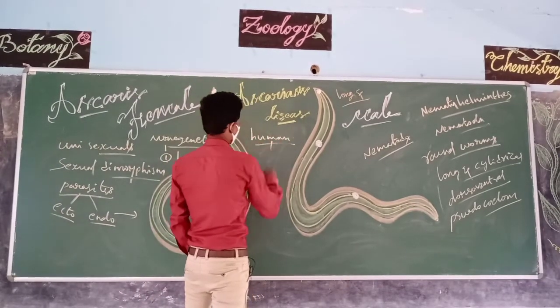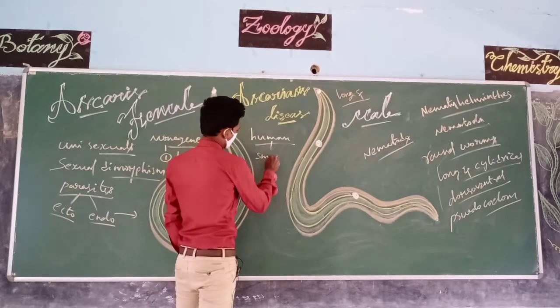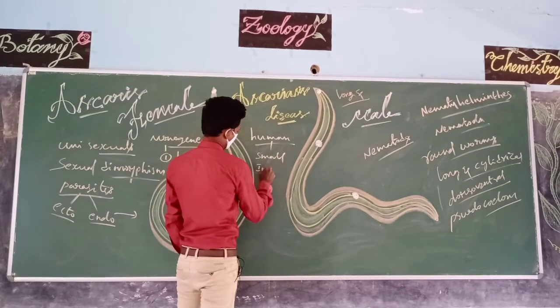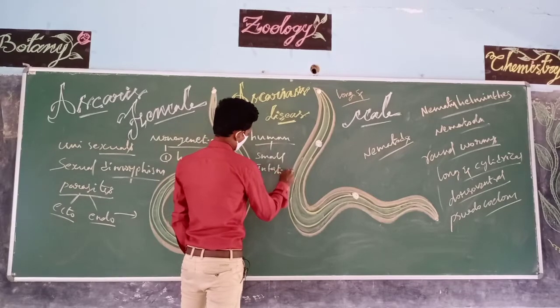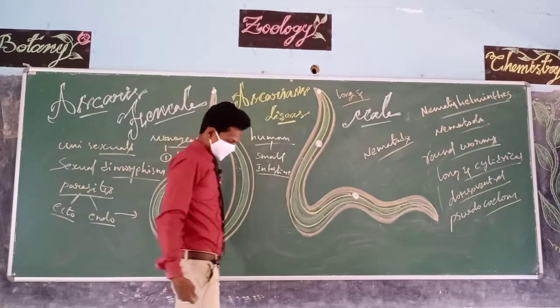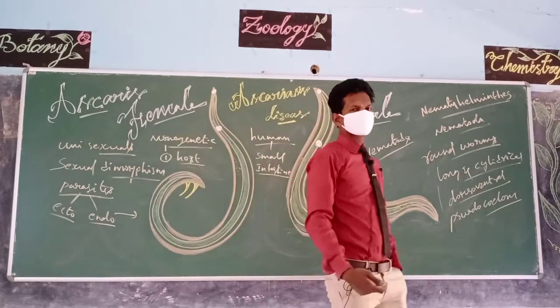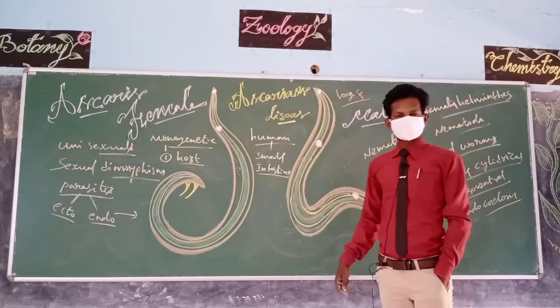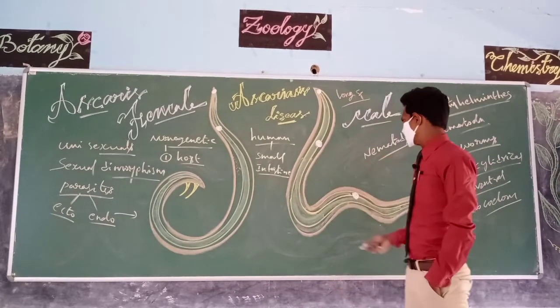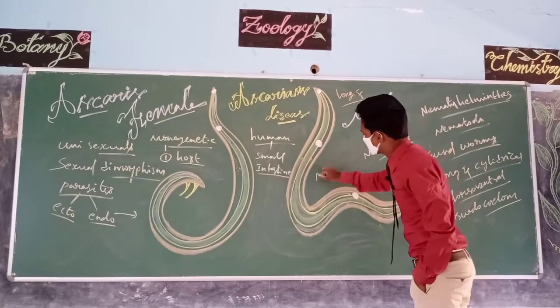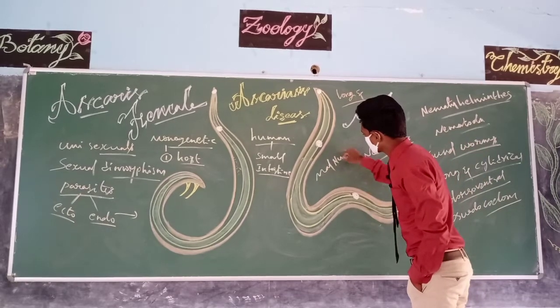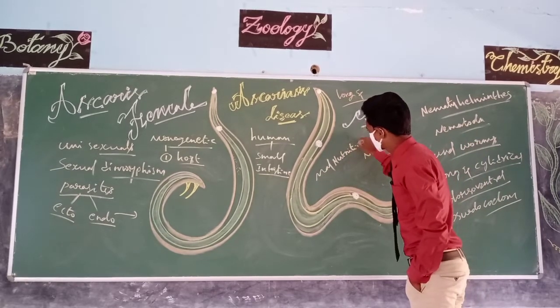These parasites live inside the human body, especially inside the small intestine. They absorb the digested nutrients, so instead of the nutrients reaching the blood, they may lead to malnutrition.